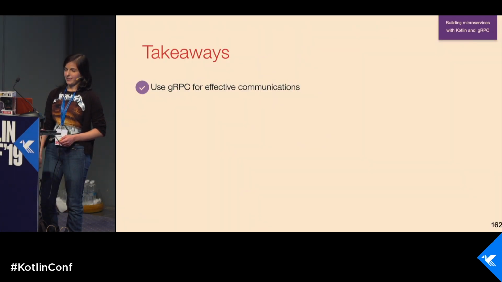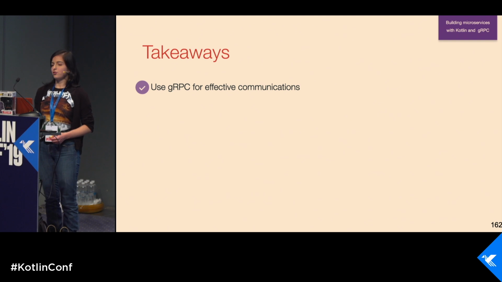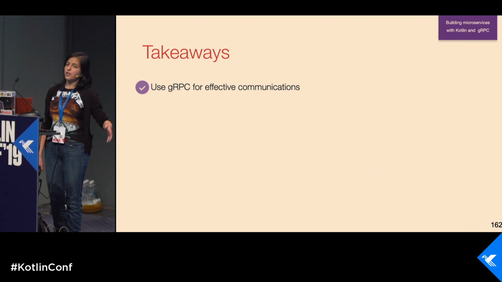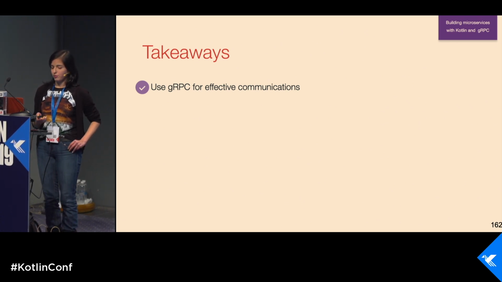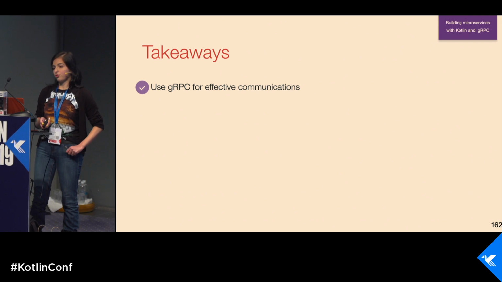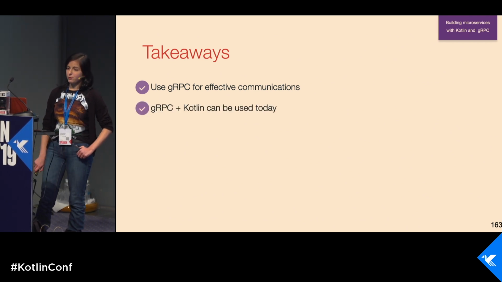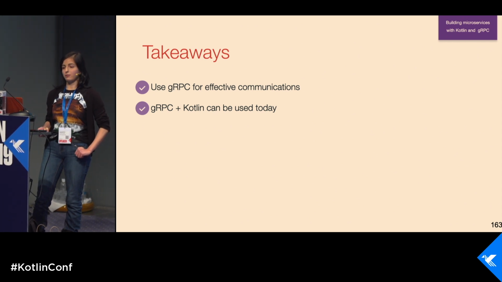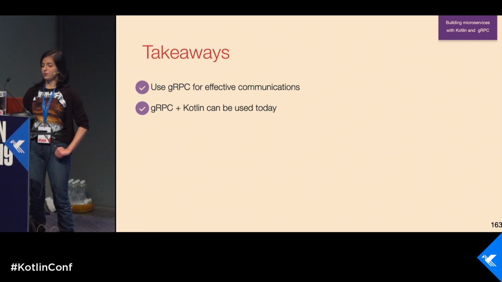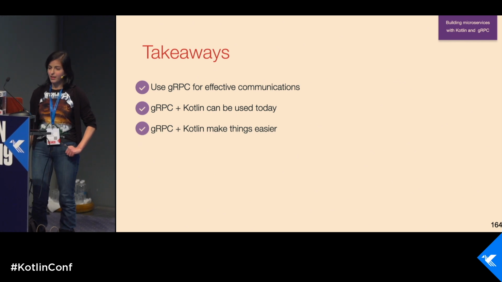So, time to summarize. First of all, you can use gRPC for effective communication. Even if you don't use Kotlin, if you use Java or even Go or TypeScript, gRPC can help you, so you should not ignore it. Then, if you want to use gRPC in Kotlin, you can understand that things will be easier than with Java, so you should look into it.